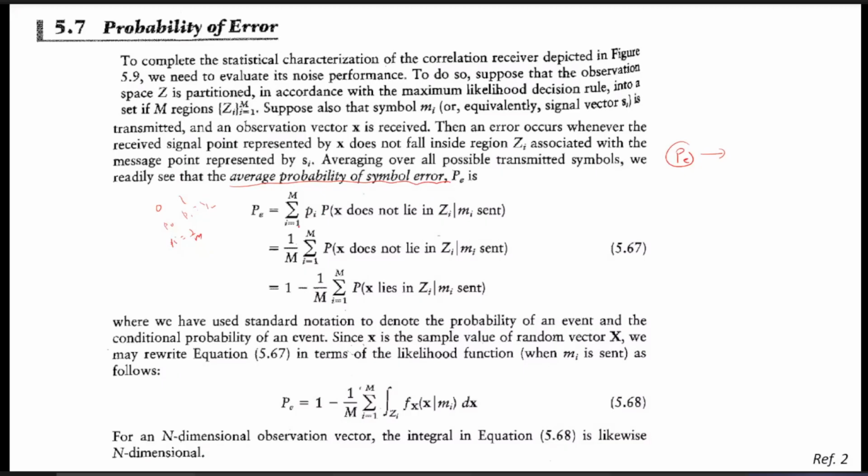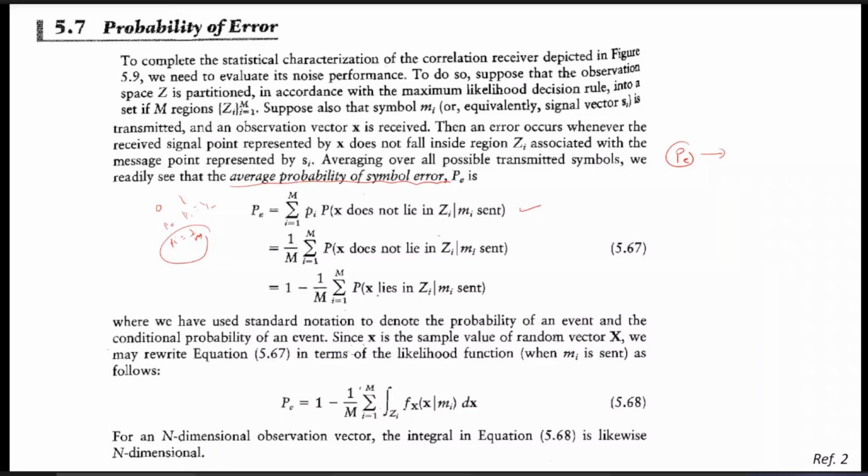So this is the overall average probability of symbol error. This we can write as 1 upon M. You can see, as I told you, that if all are equally likely, then Pi can be replaced by 1 by M. The probability that X does not lie in Zi, given that M is transmitted, is given by 1 minus 1 by M times the probability of X lying in Zi.